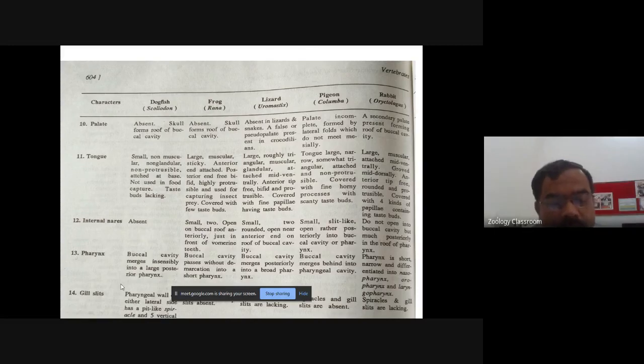Now come to the gill slits. As you know that the gill slits are present in the fishes. So pharyngeal wall is perforated on the lateral side with the help of the slits. These slits are nothing but the gill slits, which are pit-like and 5 vertical in the outline. So such gill slits are absent in the frog as well as in the lizard and in pigeon. While in case of the rabbit, spiracles and the gill slits are also lacking or absent.